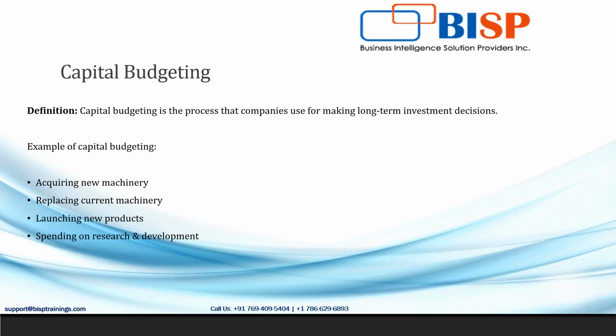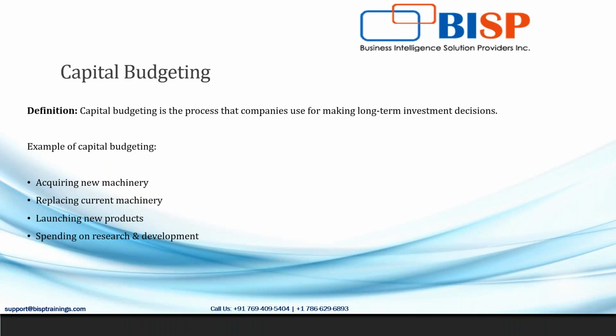Capital budgeting is the process that companies use for making long term investment decisions. What does it mean? Say an organization has some future requirement wherein they want to start up a new project. Now, what could be that new project? Examples of capital budgeting projects involve acquiring new machinery, replacing current machinery, launching a new product, or a project which requires spending on some research and development program.